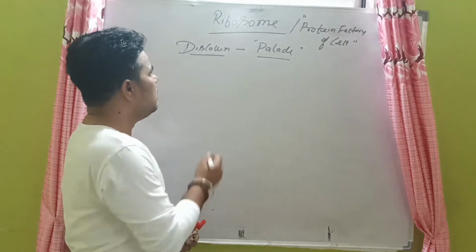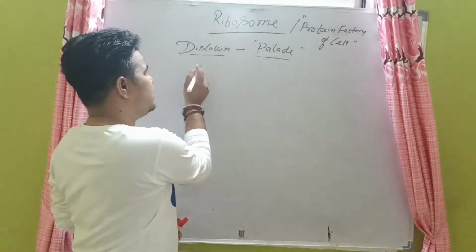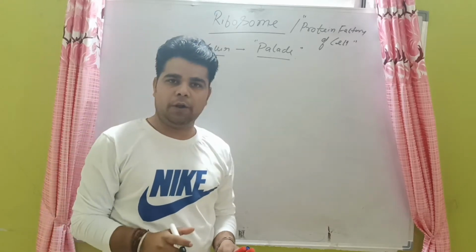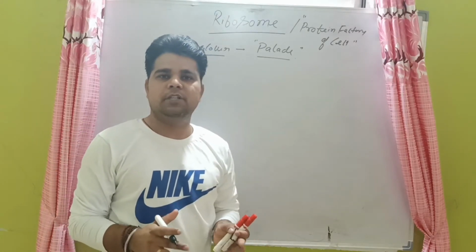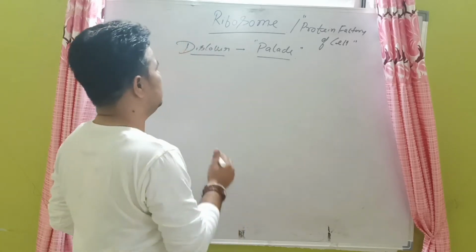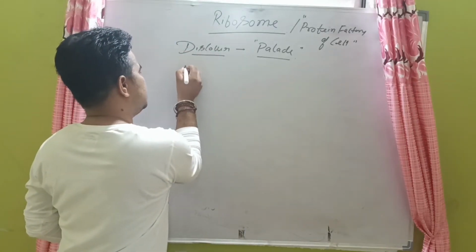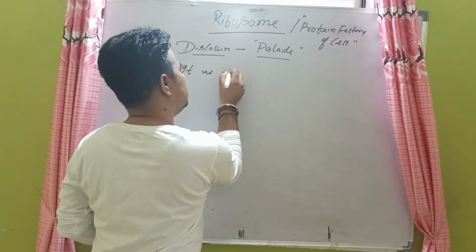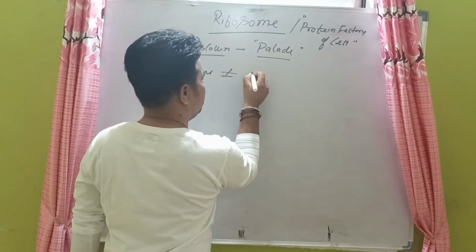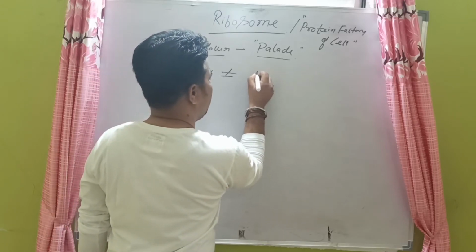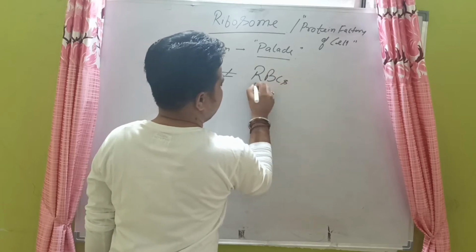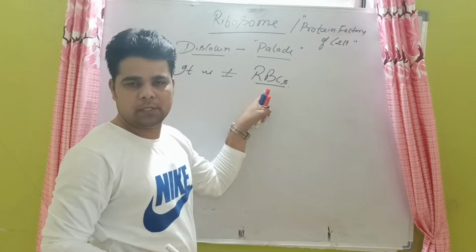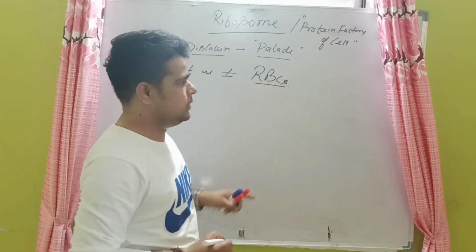Now the second thing is that ribosomes are particles which occur inside the cells, and they are very important cell organelles which do different types of activities. Firstly, it is absent in the RBCs of mammals, those which have mammary glands.